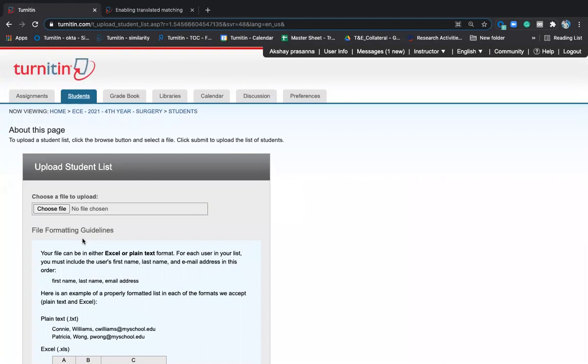Not every faculty should give an access to students. If I am handling a class which is already handled by Manjula ma'am, or Tanuja ma'am, all three of us are handling together, so they have already given the access of Turnitin. I don't give them, I don't add them. I just share their class ID and enrollment key. So for your students also, ask your students whether they have Turnitin access. If they have it, just give the class ID and enrollment key. I'll just show you a glimpse of it. Student will go to their account.